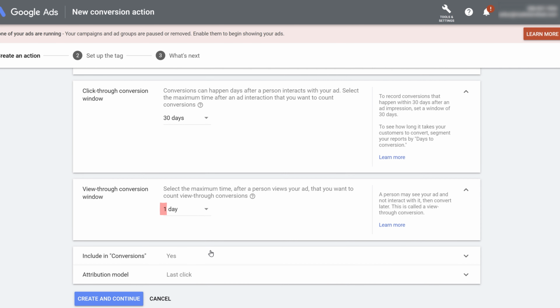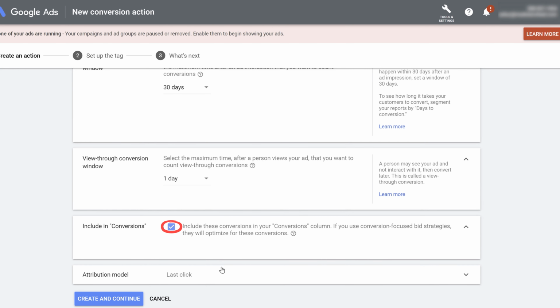View through conversion window, keep it to 1 day. Include in conversion, again, keep it checked. Attribution model, there are multiple attribution models. You can go for last click, first click, linear, time delay. To keep things simple, we'll select last click. Click on create and continue.